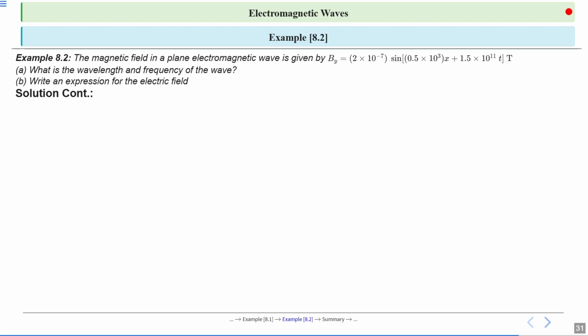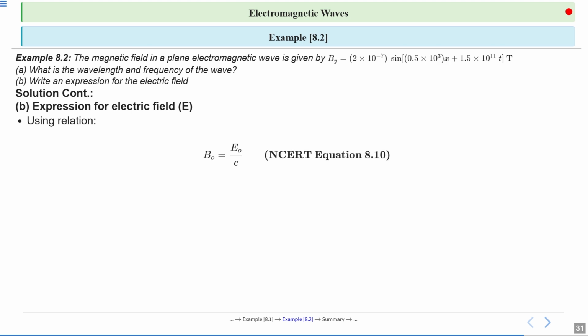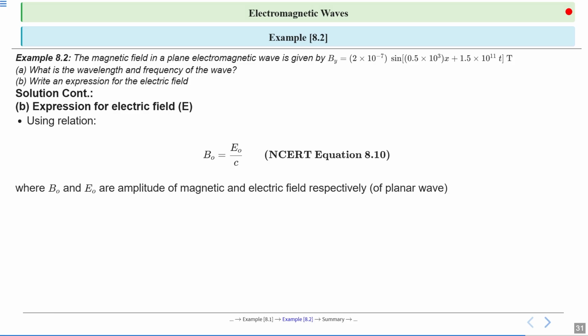Okay, now B part, we have to write the expression for the electric field also. So for the expression for the electric field, we have to find the magnitude of the electric field and the direction of the electric field. So using the relation B naught equal to E naught upon c, NCERT equation 8.10, we can find the magnitude of the amplitude of the magnetic field, where B naught and E naught are the amplitudes of the magnetic and electric field respectively.